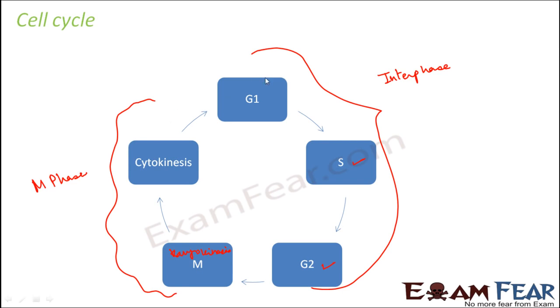Now since this is cyclic in nature, that is the end point comes back to the original point again. So cytokinesis again goes back to G1, which was the first step. That is why it is called a cycle. That is why it is known as cell cycle. So we can say the sequence of events that constitute the life of a cell is nothing but the cell cycle.